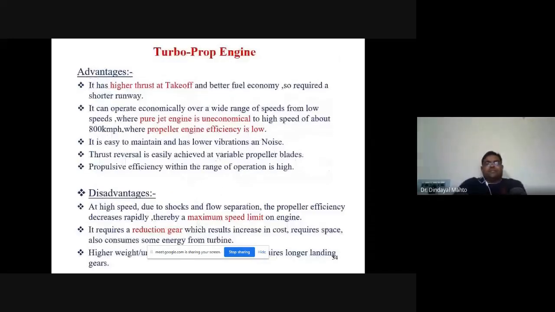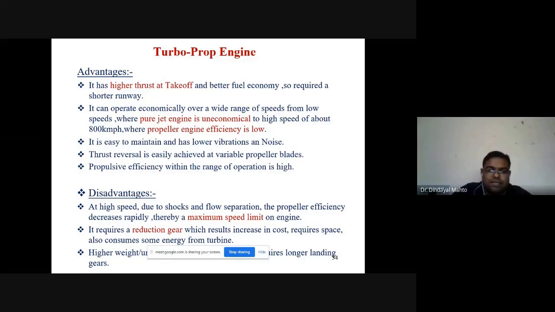So what are the advantages? It has high thrust at takeoff and better fuel economy. It requires shorter runway because it has a capability of short takeoff and landing. It can operate economically over a wide range of speeds from low speed where our jet engines are not economical, right? As well as at high speed where piston propeller are not efficient. It is easy to maintain and has a low vibration as compared to the jet engine. Thrust reversal is easily achieved with the propeller blades. Propulsive efficiency within the range of operation is high compared to the turbojet.